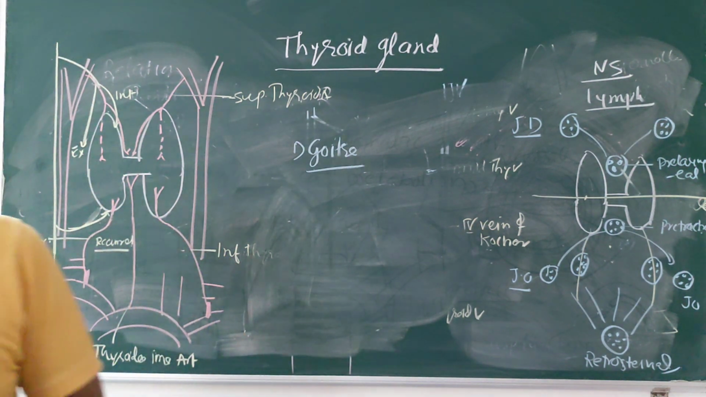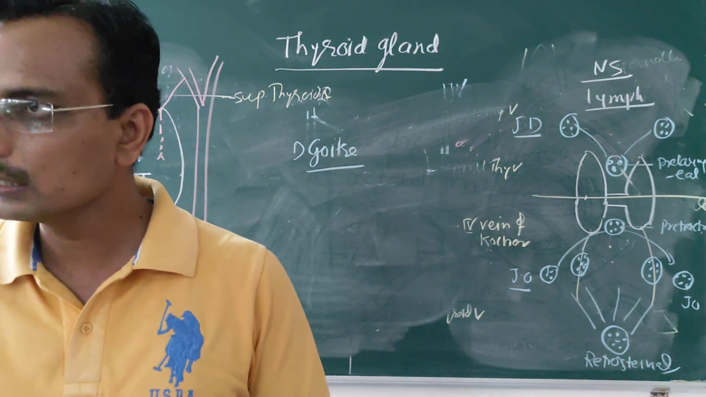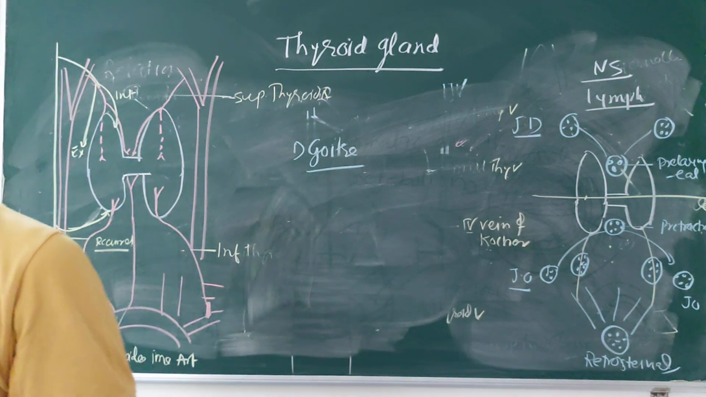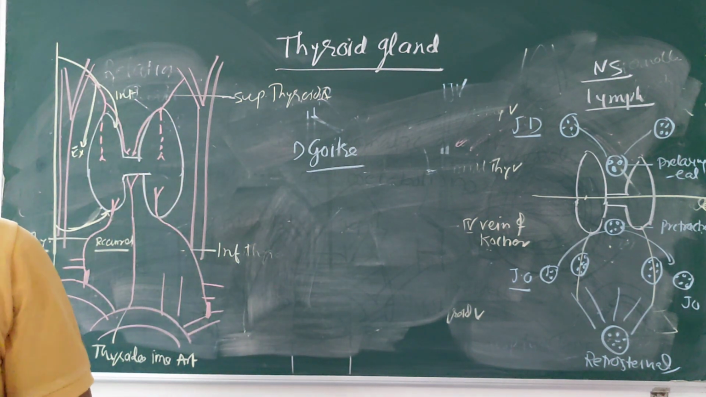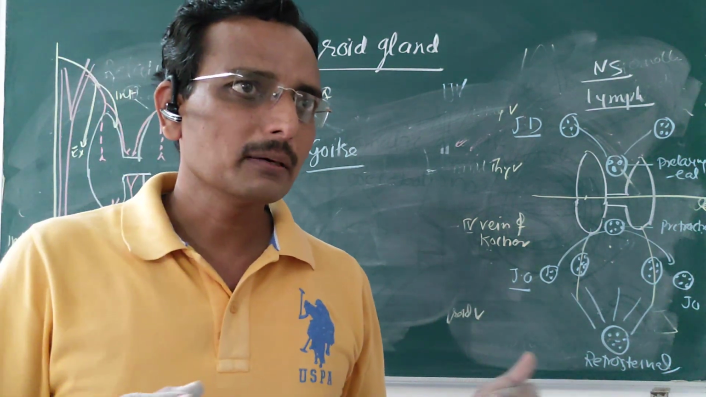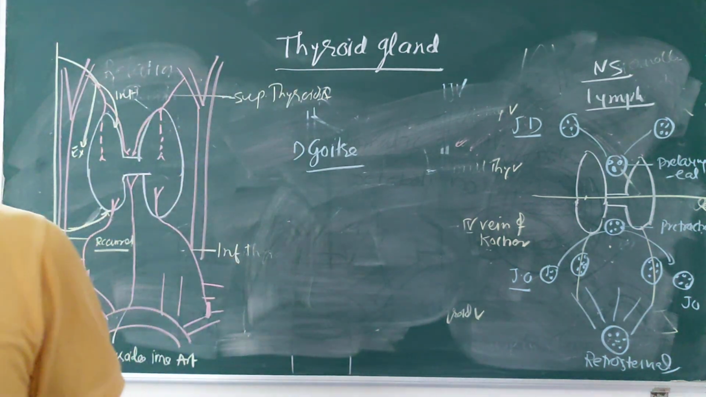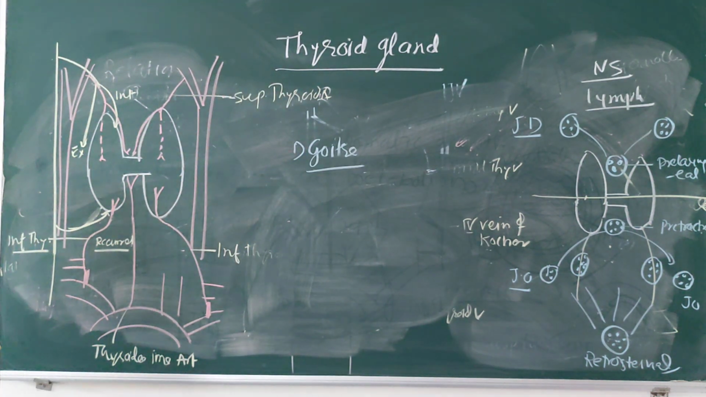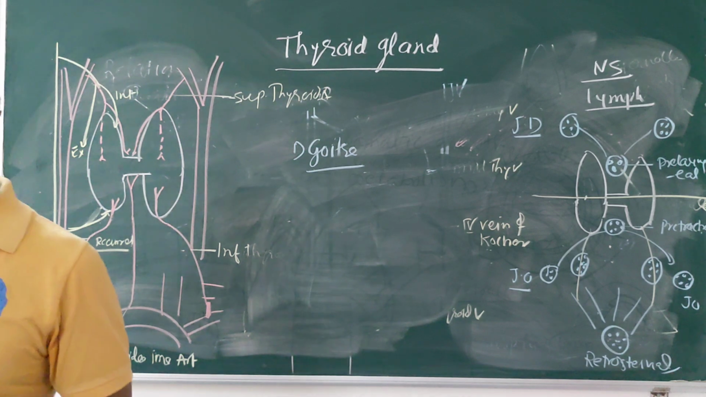And in hypothyroidism, the T3 and T4 level decreases. This results in cretinism in small children and myxedema in adults. Then another is